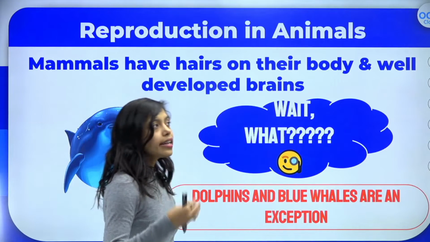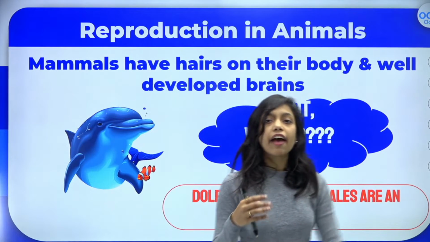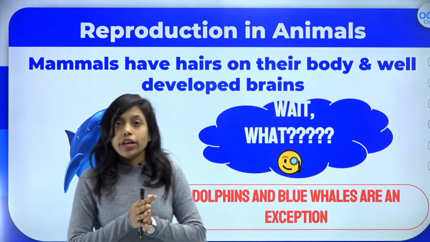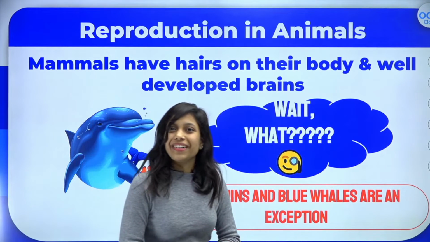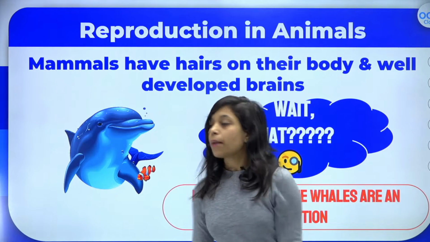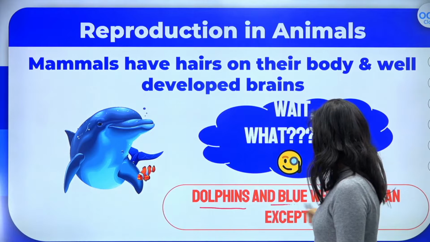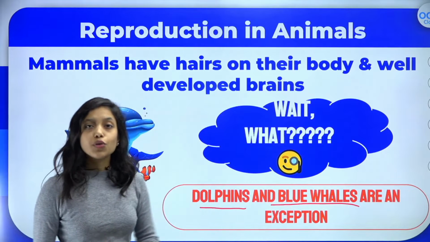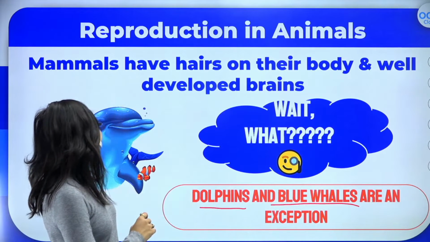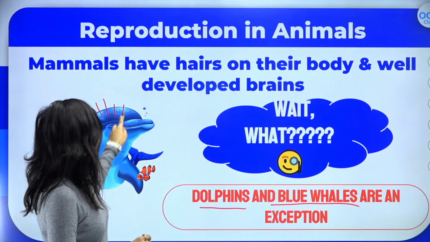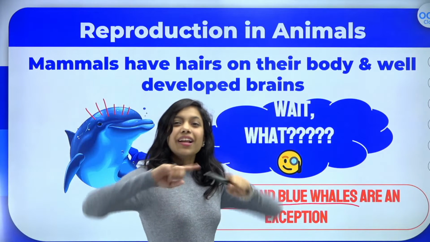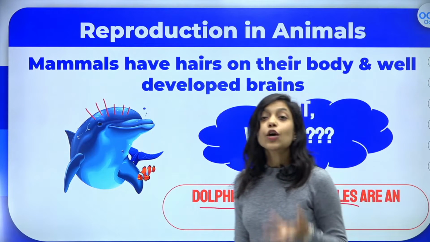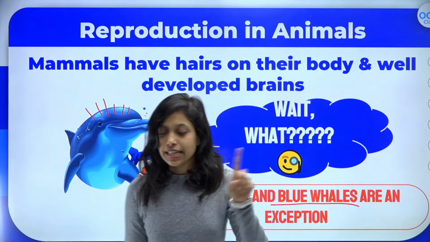And of course, another characteristic of mammals is that they have hair on the body. We are also mammals. If you check, we also have hair on our body, right? But what about aquatic mammals? We have two aquatic mammals, as you all know, dolphins and the blue whale. The blue whale is the largest mammal which lives in water, and dolphins are also aquatic mammals. But have you ever seen dolphins having hair like this? Is it possible? No. As I told, science is full of exceptions. So dolphin and blue whale are aquatic mammals which don't have hair on their body. Is it clear to all of you?